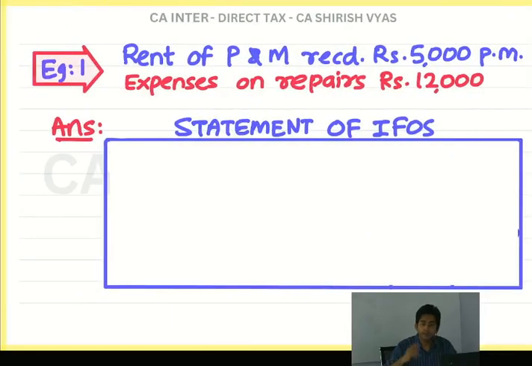Keep remembering, deduction, 5 things we have to remember. So see, first point. Try this example. This is just an example, try.